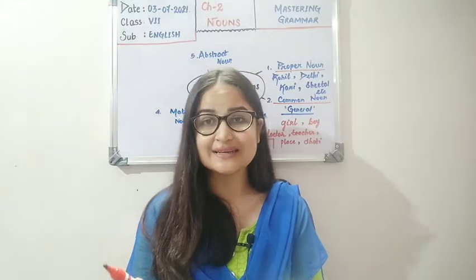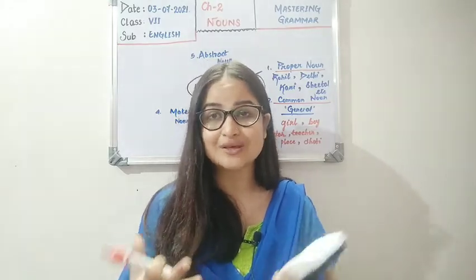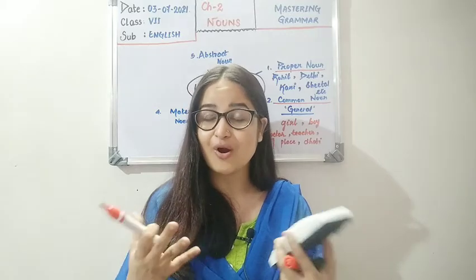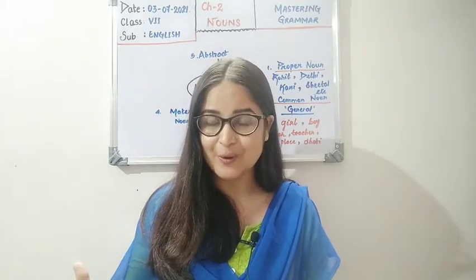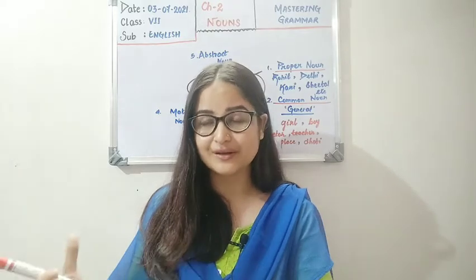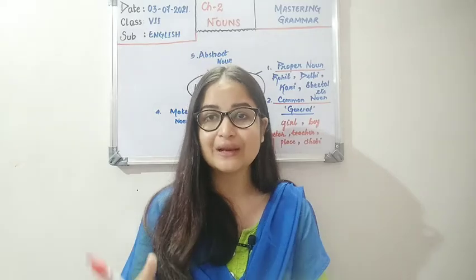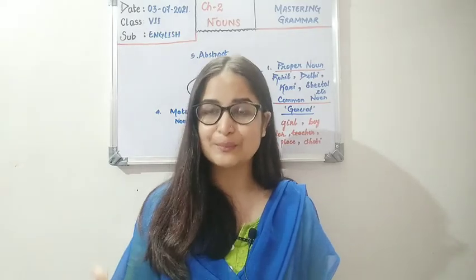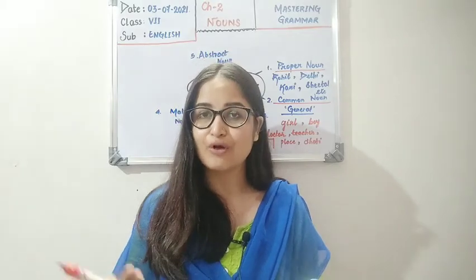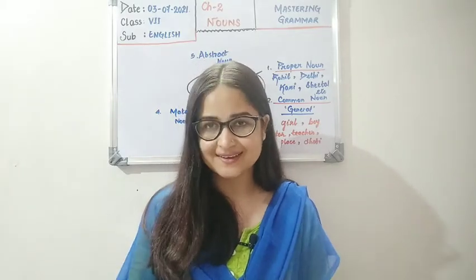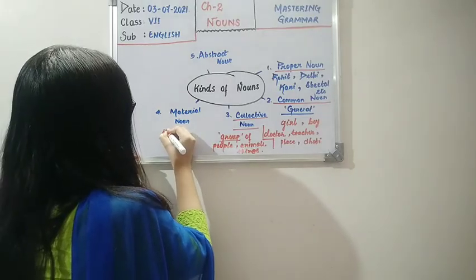If a dress is made of cotton, that word cotton is the material noun, the material by which that thing is prepared, the main ingredient that goes into the making of an object or a thing.